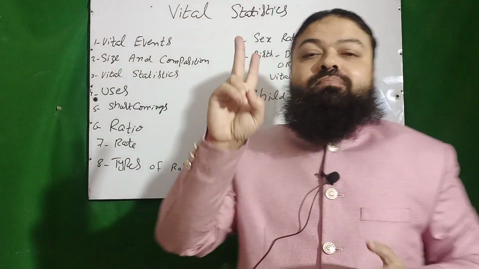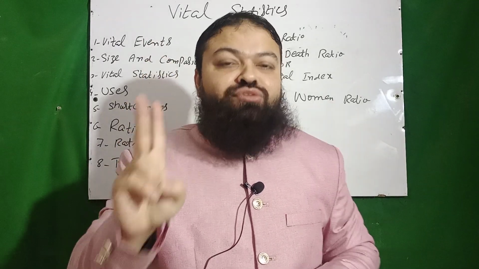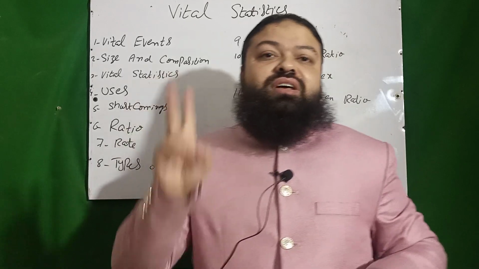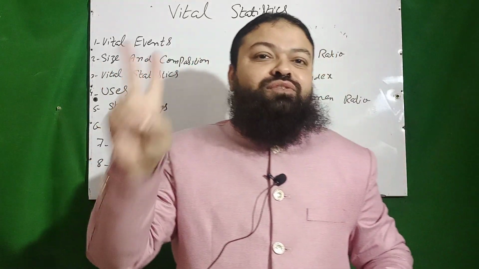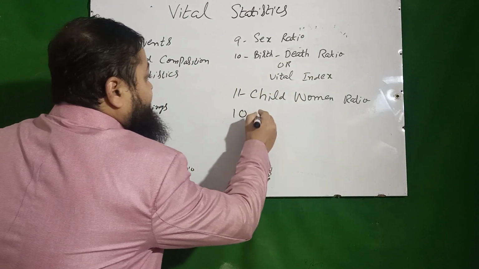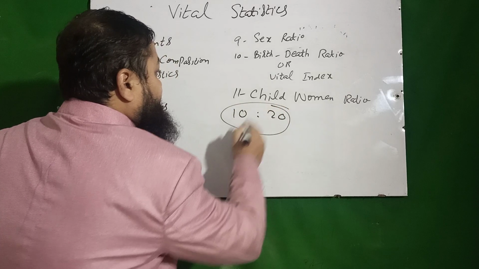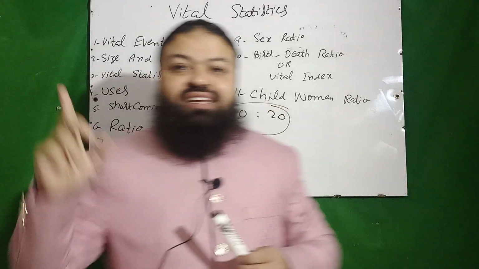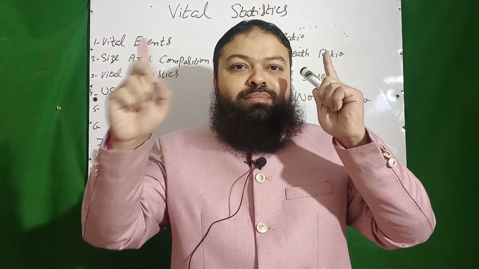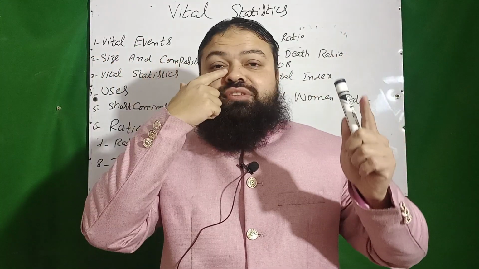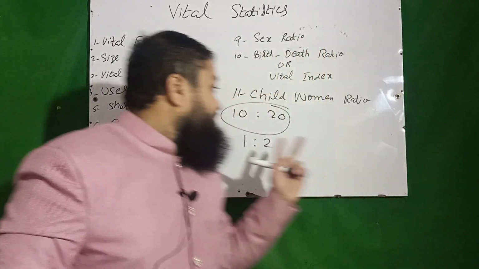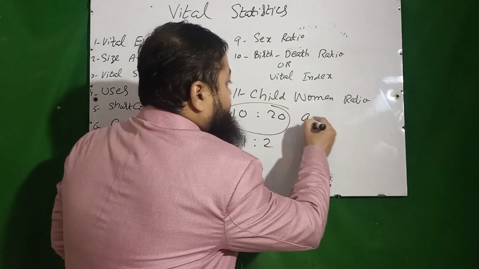Then there are two main numerical quantities which are used for comparison, and these are ratio and rate, and these are very important. When I have two quantities of the same unit for comparison, then ratio will be used. For example, if I say 10 boys and 20 girls, it is the ratio 1:2. There is one boy, there are two girls, that is the ratio. It is used for comparisons. Number of chairs, number of couches, number of windows, number of marriages, number of divorces, all these things, it is ratio. Actually, it is A ratio B.